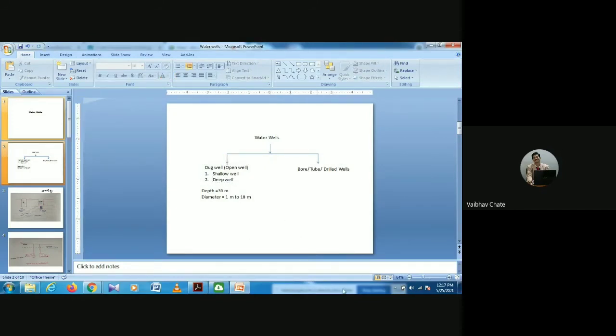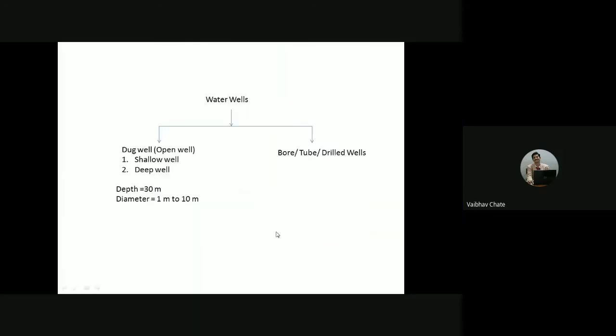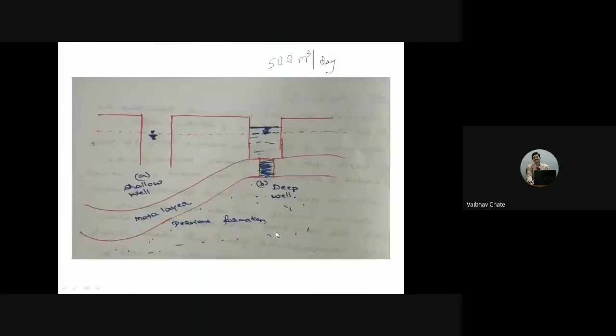In the case of a shallow well, it will not have any supporting system like the deep well is going to have. That means the deep well will be resting on the mota layer made up of either clay or sand. Sometimes it might be made up of some aggregates or kankar, as we call it. Based on that, it is going to rest, and the water level in the deep well will be a little bit more than the shallow well. But we will not be comparing it with the depth of the well.